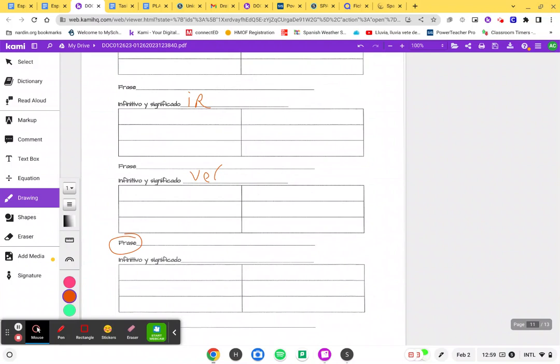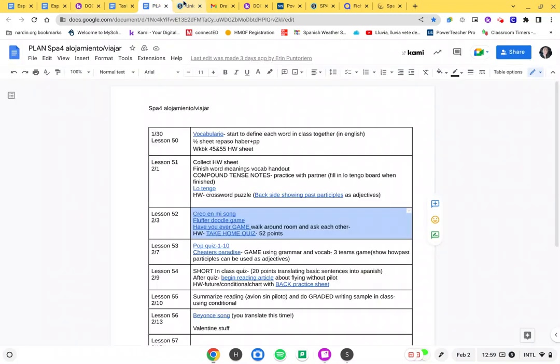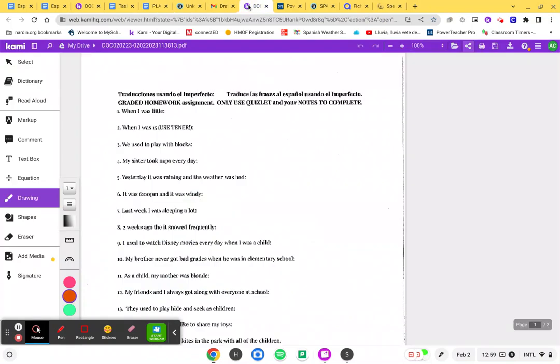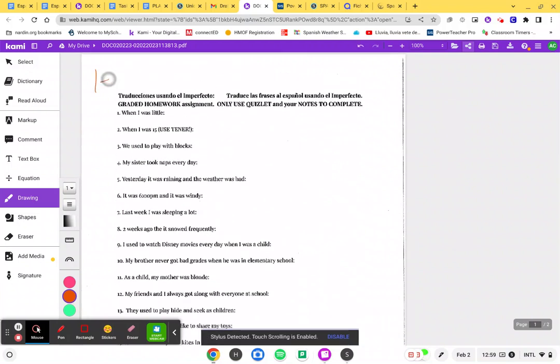The last thing you have to do for me is you're going to have a homework assignment, and that is going to be over on the desk. You'll see it right over. It's labeled Español 3. So you're going to need to use your Quizlet words. You were supposed to write them into your notebook. So hopefully you have those. And so I want you to do just 1 through 19. This is a graded homework assignment. So work on this with your partner.